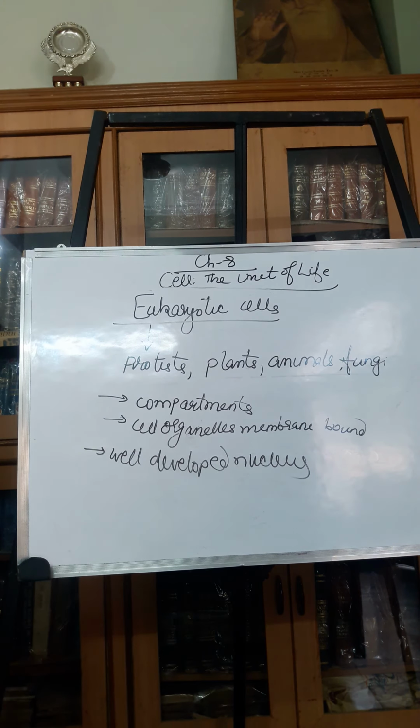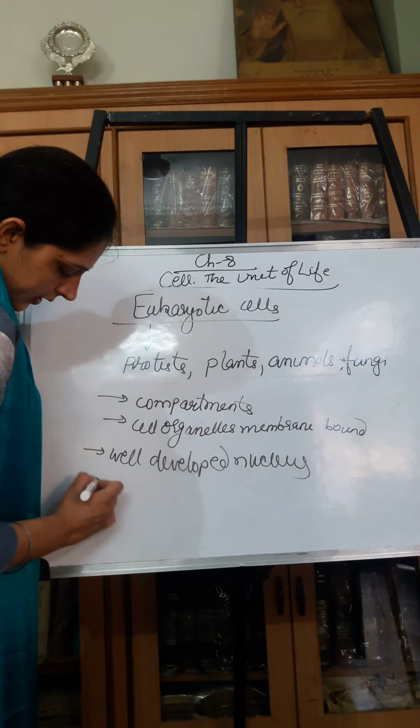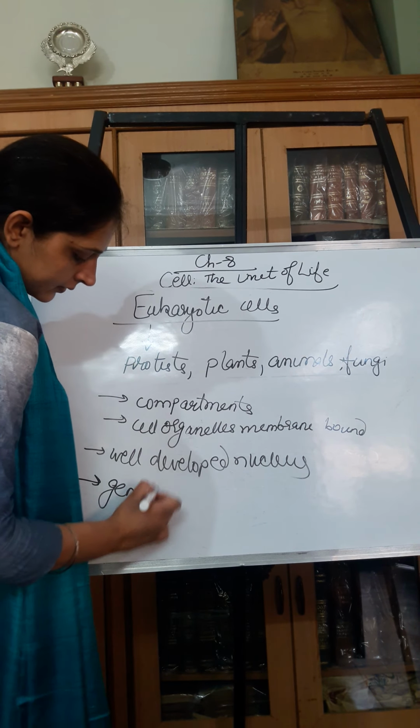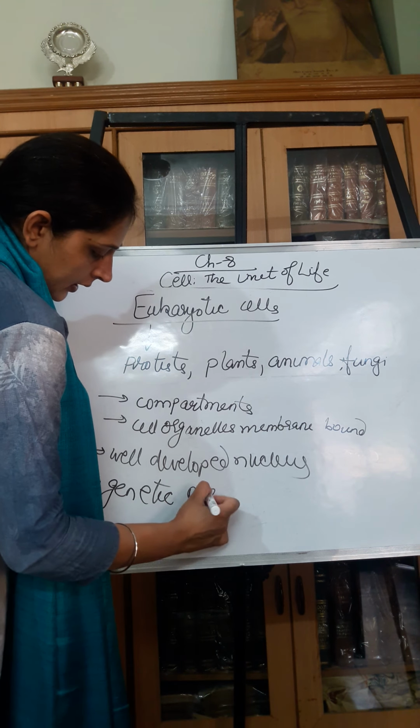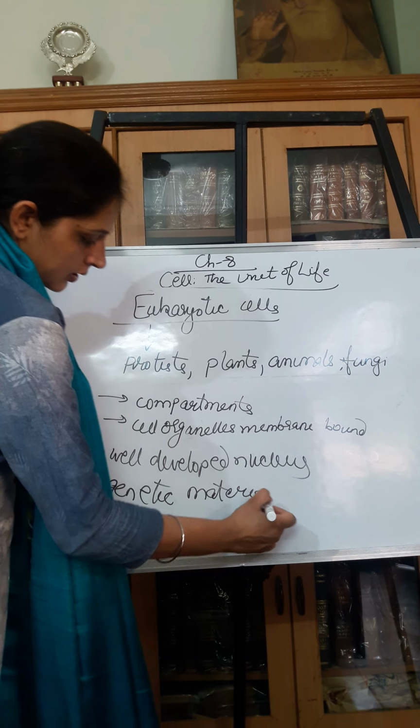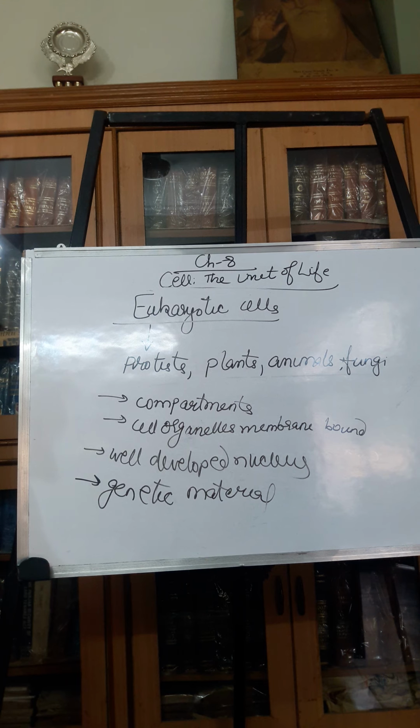These are the peculiar features of a eukaryotic cell. In addition, their genetic material is organized into chromosomes, and they have complex locomotory structures.